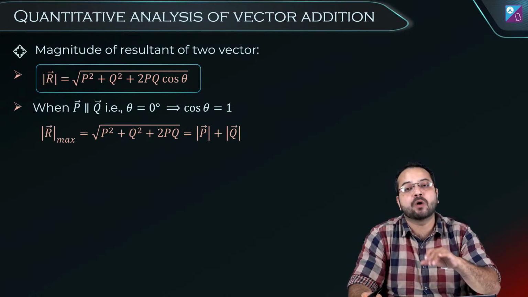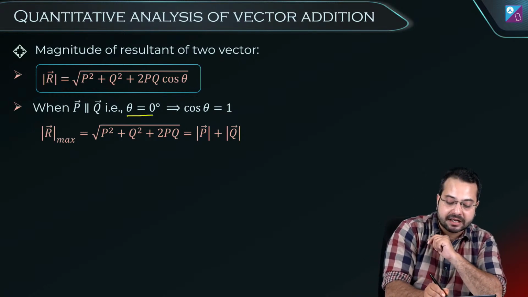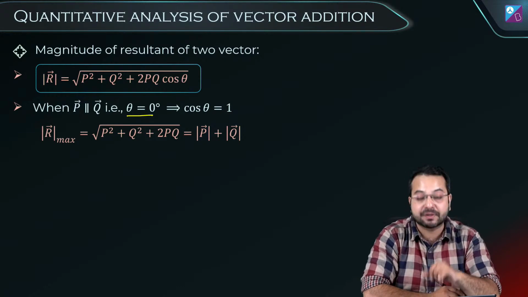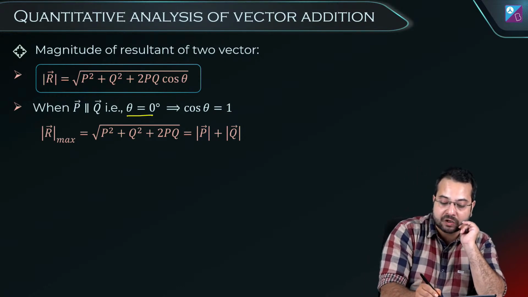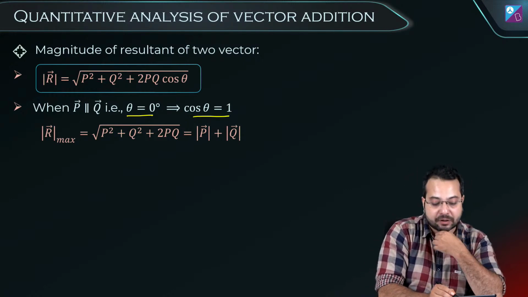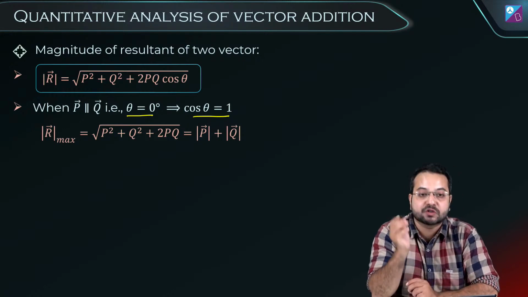When P and Q are parallel. If P and Q are parallel, what does it mean? It means that the angle between them is 0 degree. And if the angle between them is 0 degree, then cos 0 is going to be how much? Cos 0 is going to be 1. So what are we going to get? We are going to get the resultant as the under root of P square plus Q square plus 2PQ.